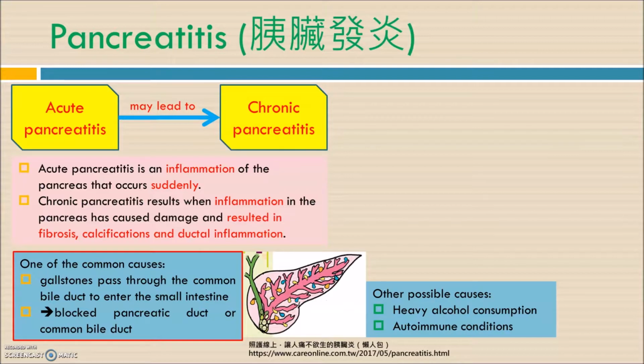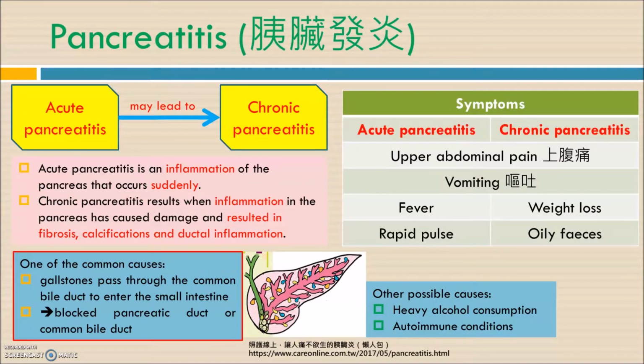That means that our body defense system attacks the pancreas itself. And we also have some symptoms: abdominal pain, vomiting, fever, weight loss, oily feces, and also rapid pulse. The three symptoms marked with a star mean that you should be able to explain why these symptoms occur: fever, weight loss, and oily feces.